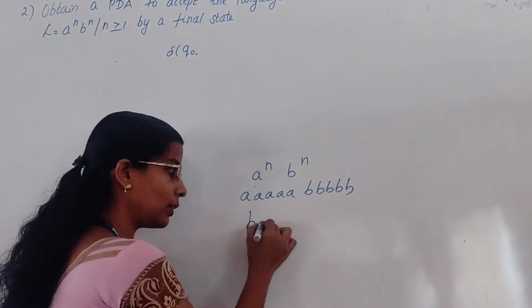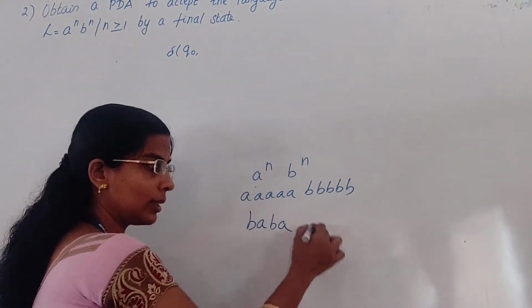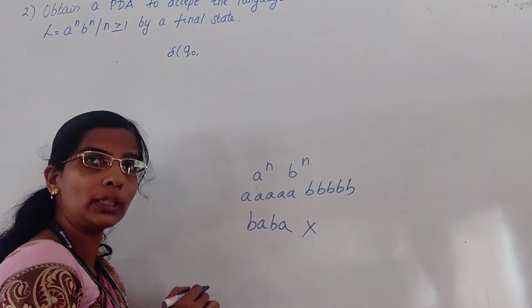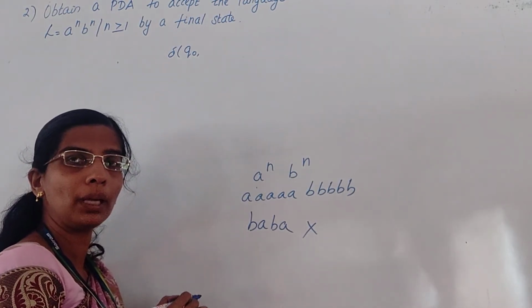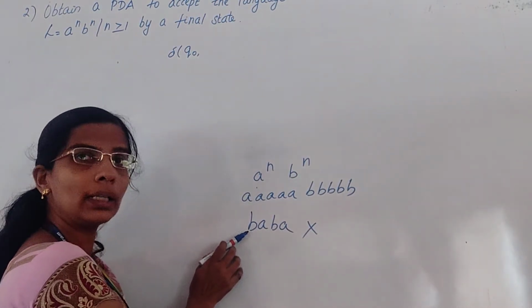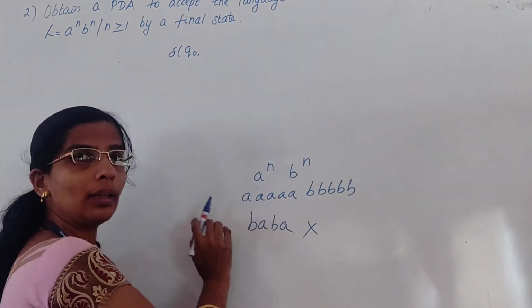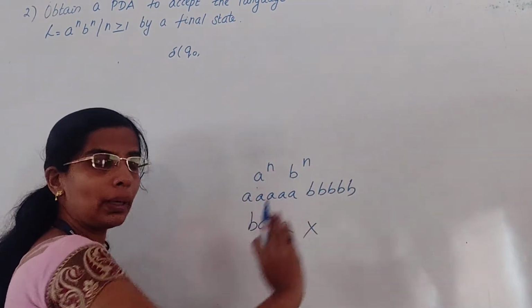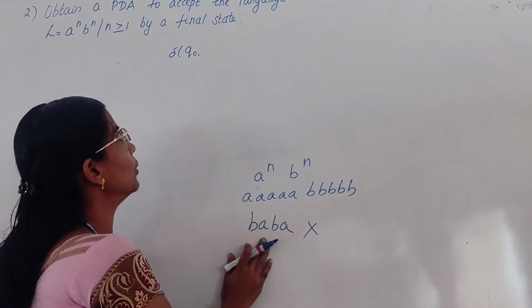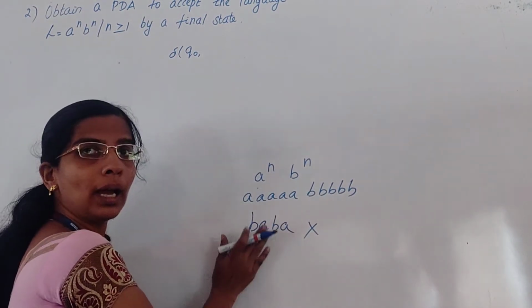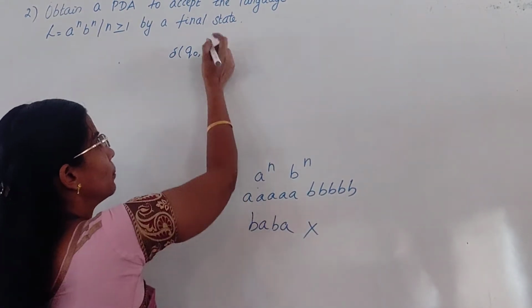Suppose I have a string like this, it is an invalid one, though it has an equal number of A and B. It doesn't follow this ordering: first all A's followed by B's. So it is an invalid one. So the first symbol I can have only A.